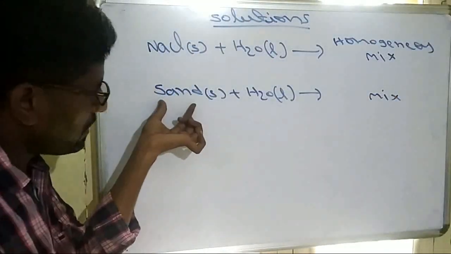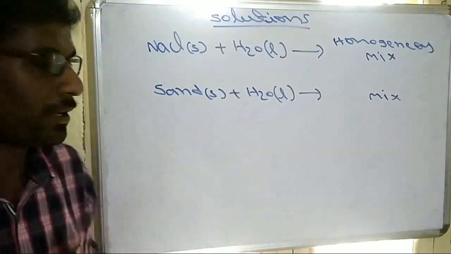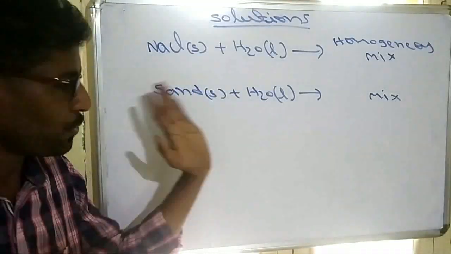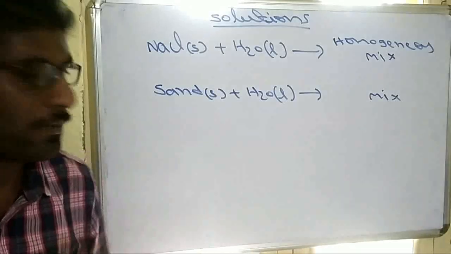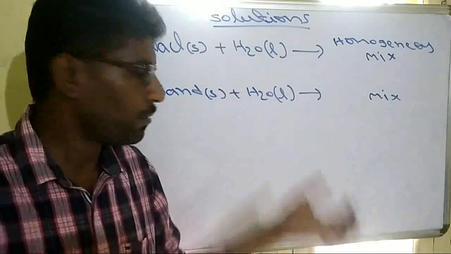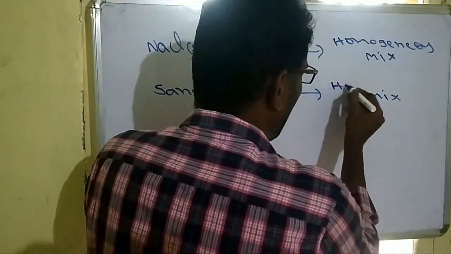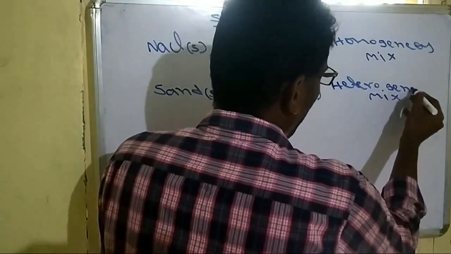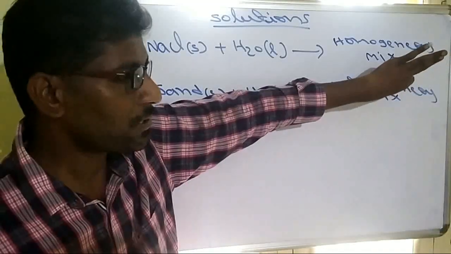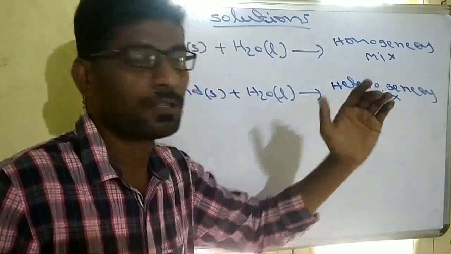But see this, when sand is dissolved in water, we all know that sand is not soluble because it is a covalent compound, whereas water is polar in nature. Both are of different nature, so solubility will be zero. When you mix them, the sand will remain sand and the water will remain water, so there is more than one phase. Such mixtures are called heterogeneous mixtures. So mixtures can be of two types: homogeneous, where all components are present uniformly, and heterogeneous, with more than one phase.